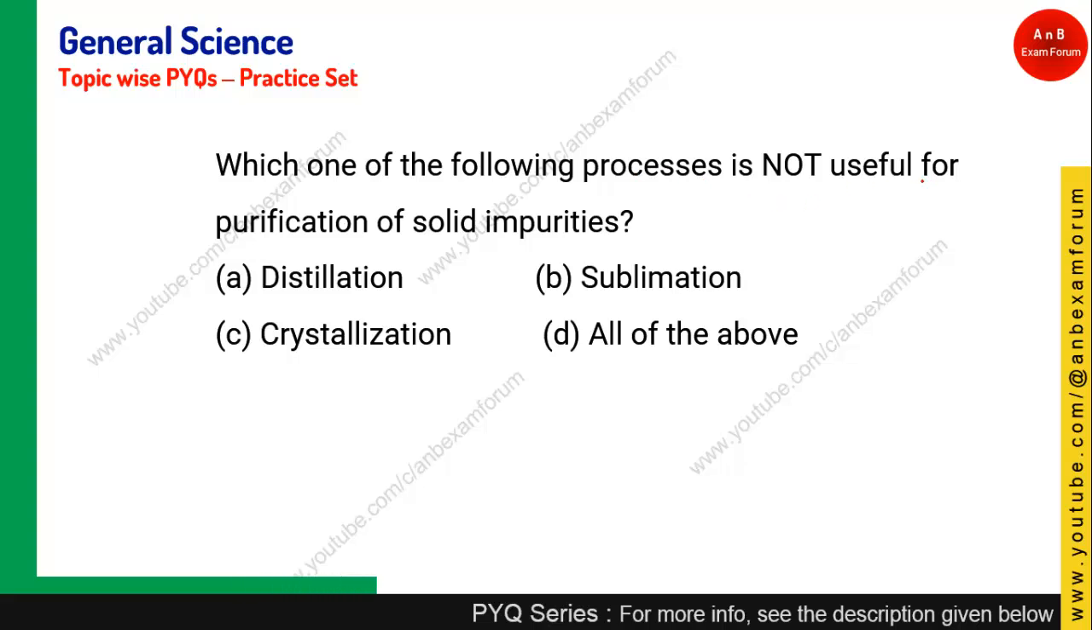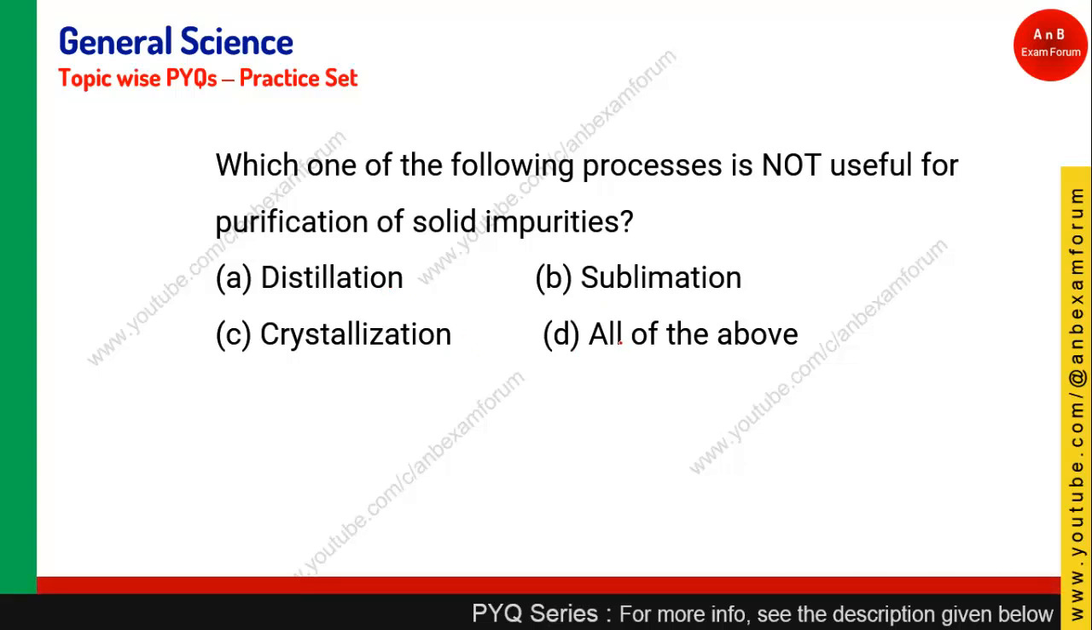Which one of the following processes is not useful for the purification of solid impurities? Distillation, sublimation, crystallization, all of the above. Students, you should remember that distillation is the process for separating mixtures which are generally liquid in nature. It is not going to help for those substances which have solid impurities. So option A is the right answer.